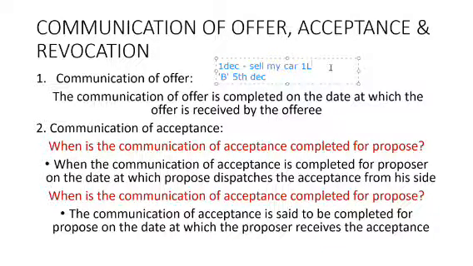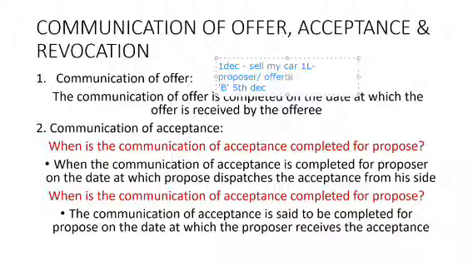So here, the person who is giving the offer is known as proposer or offerer. And the person who is accepting the offer is known as proposee or offeree. Now let us come to this meaning.